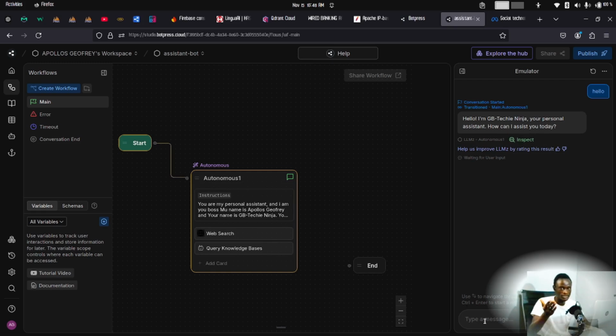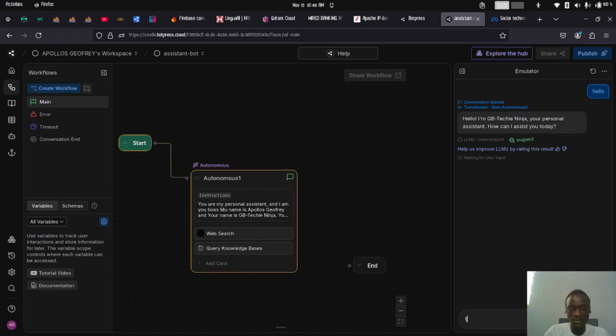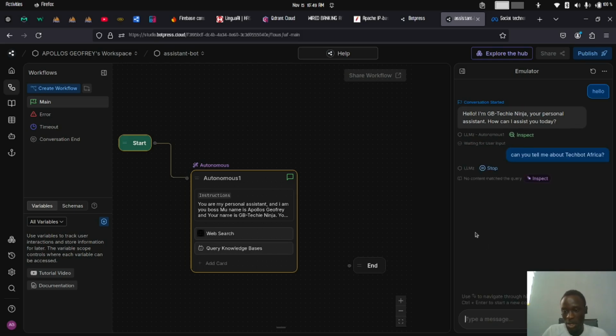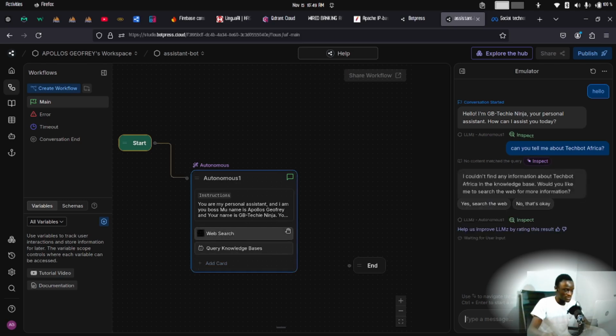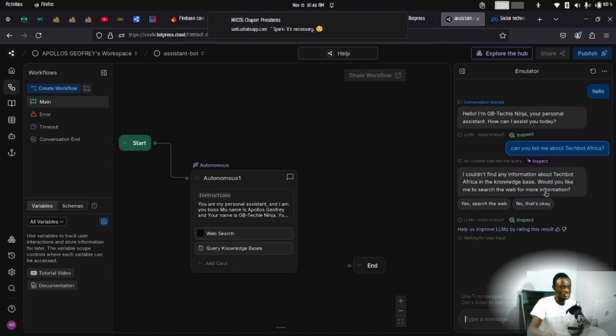And you should be able to provide nice prompts or instructions informing the autonomous nodes with responsibility. So if I say, can you tell me about Tech Bot Africa? Alright, there was no relevant content for it to retrieve. That's because probably it couldn't find anything relevant, probably on the internet. So it says I can't find any information about Tech Bot Africa. Absolutely, it's a novice. It knows nothing.